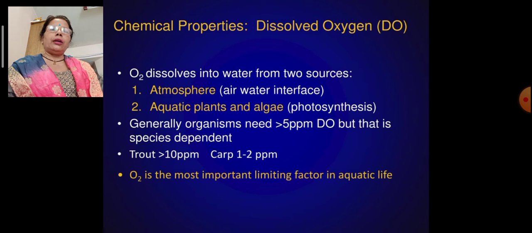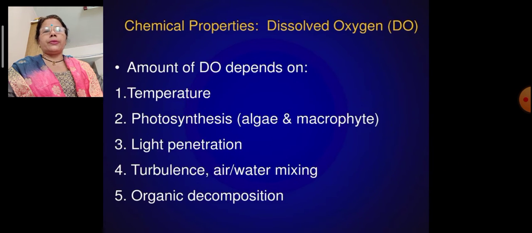So at our Rankala lake, we know how important oxygen and dissolved oxygen are. As plants increase in the lake, the animals cannot get the proper oxygen, and that is how aquatic life is disturbed. The amount of dissolved oxygen depends on temperature, photosynthesis, that is algae and macrophytes, light penetration, turbulence, air-water mixing, and organic decomposition.